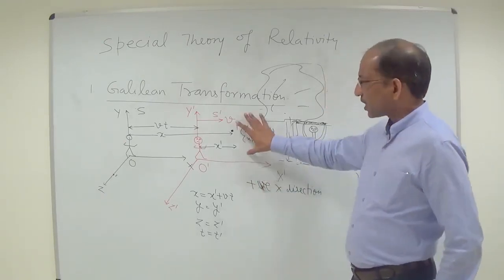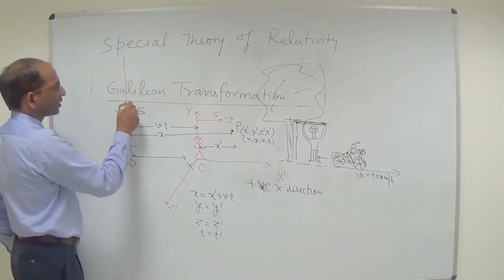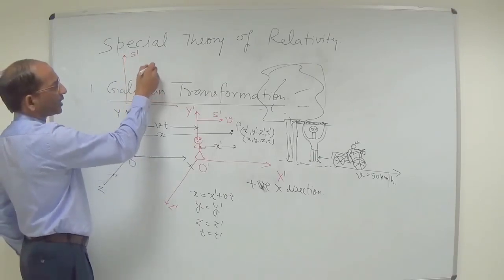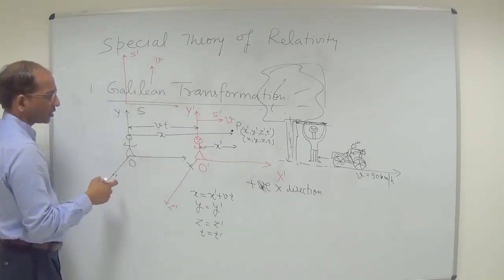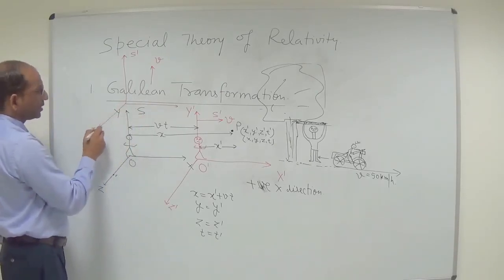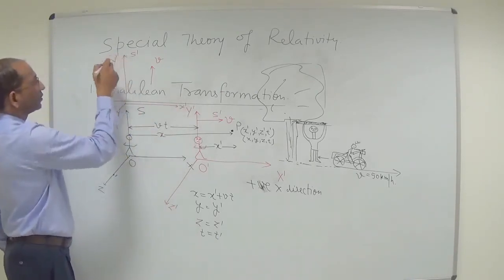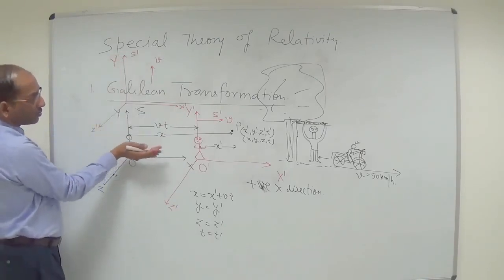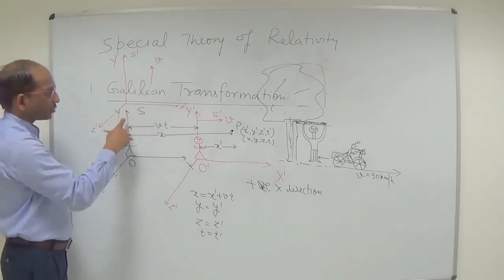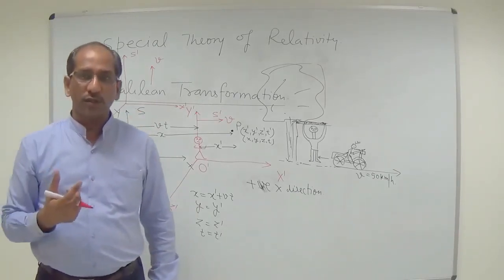But suppose this S prime plane is moving along the y direction, that is, moving in the upward direction with relative velocity v with respect to S. This is z, this one is y, this one again x prime, right? So this is the S prime plane. Now the S prime plane is moving in the upward direction, so in which coordinate will you observe the change?